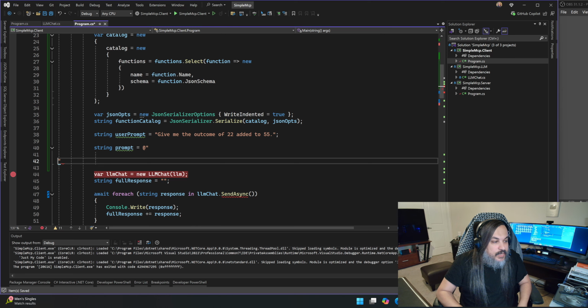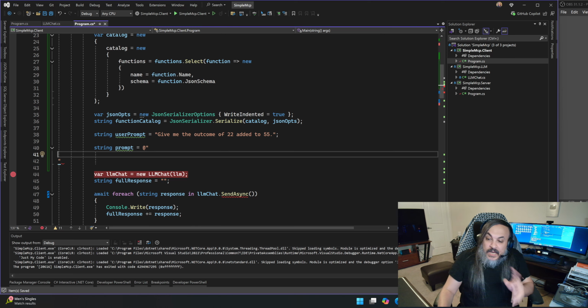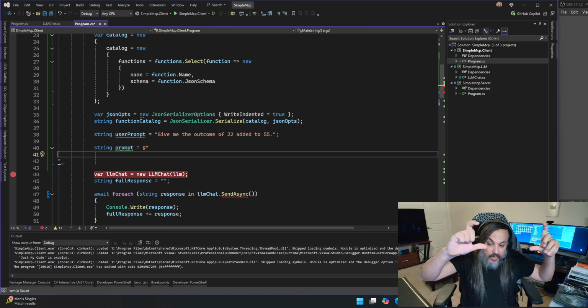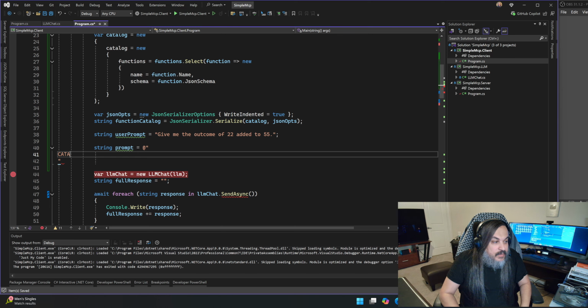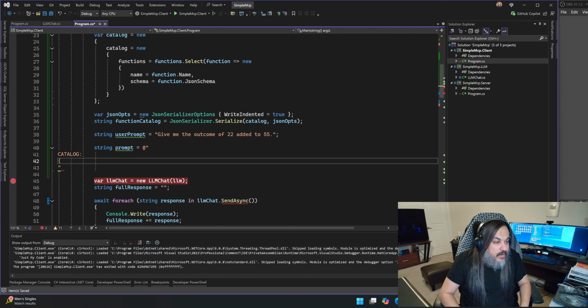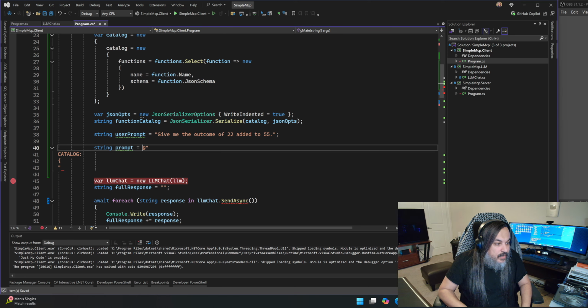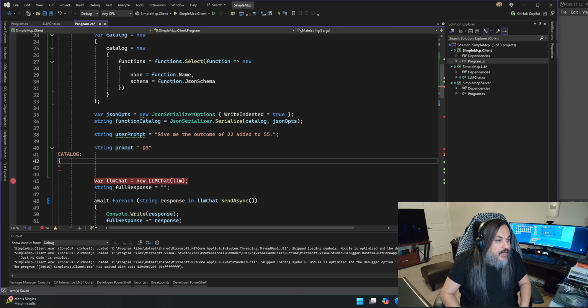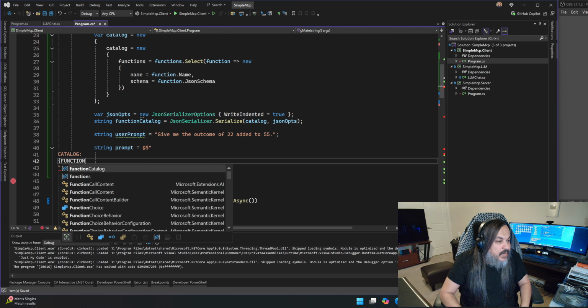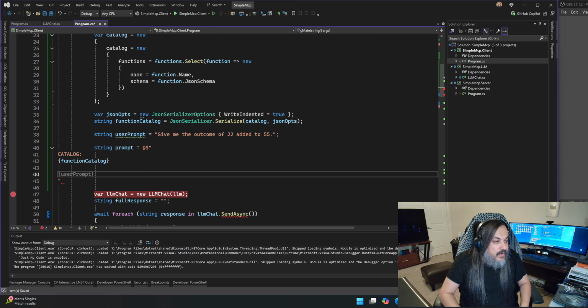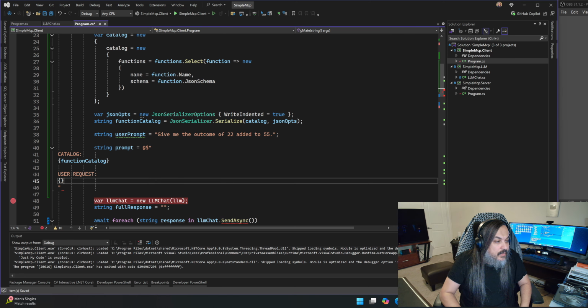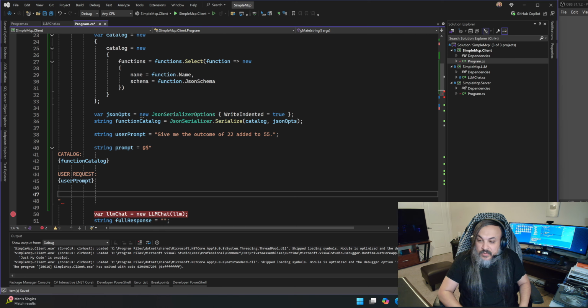Now watch, this is where it gets interesting. In here, I'm going to tell it, here's the catalog, here's the JSON request. So this is the catalog, and we already built that. If I put a dollar sign here and then say function catalog, and then go here and say user prompt or user request, this is where I'm going to put the user prompt.